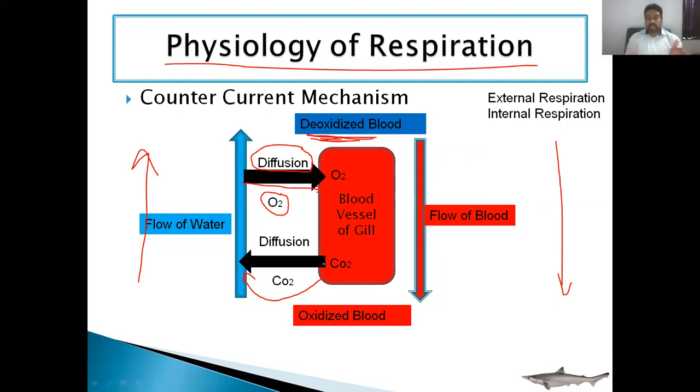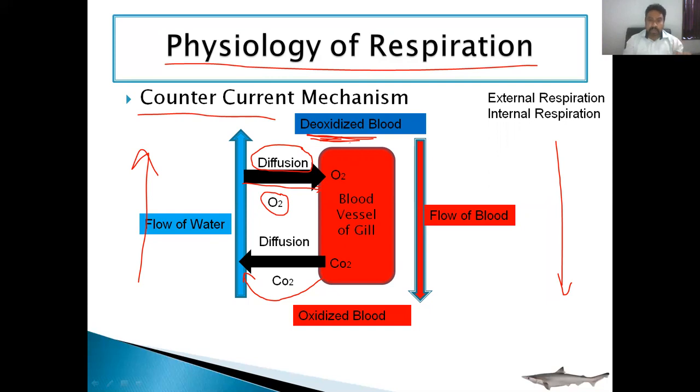So in this movement of gases, the oxygen is moving from water to blood and carbon dioxide from blood to water. So this is called the counter current mechanism, or counter current flow of the gases, or exchange of the gases. This is the counter current gases exchange, because the oxygen is moving from water to blood and the carbon dioxide is moving from blood to water. So this is the opposite direction. And remember that the gases follow the law of diffusion. What is diffusion? The movement of gases from higher concentration to lower concentration.